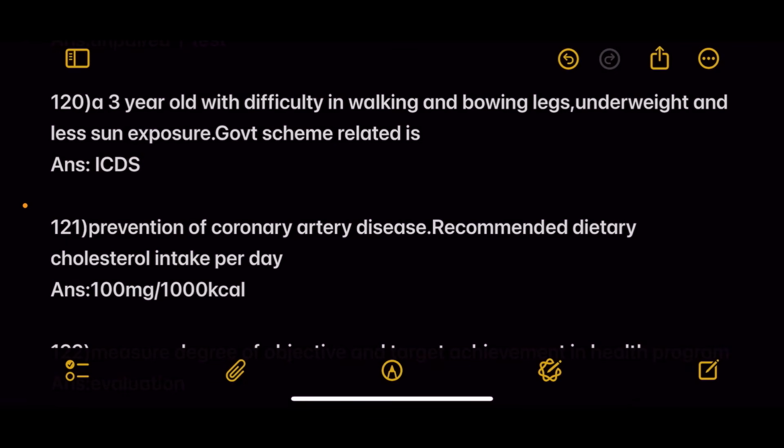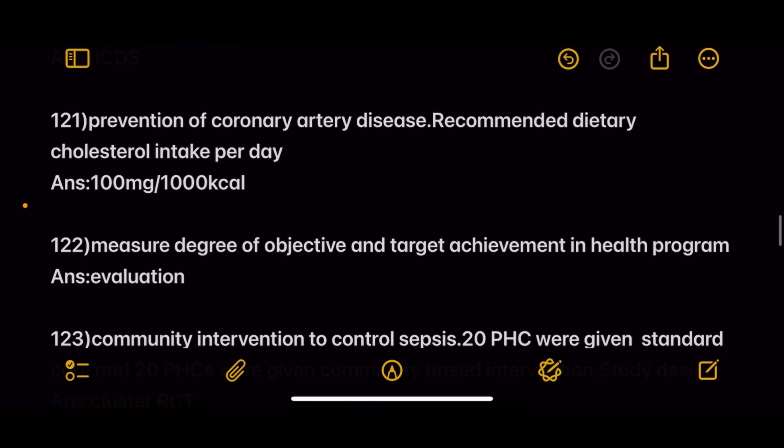Next, a 3-year-old with difficulty in walking and moving legs, underweight and less sun exposure. Government scheme related is ICDS. Next, prevention of coronary artery disease. Recommended dietary cholesterol intake per day is 100 mg per 1000 kilocal.